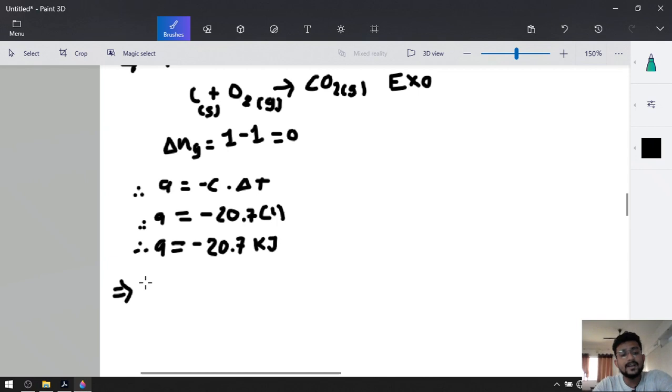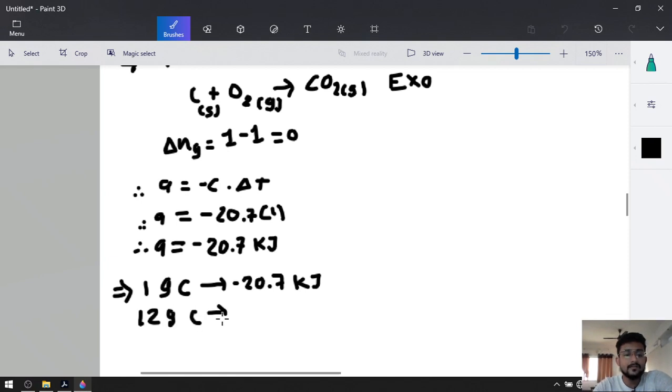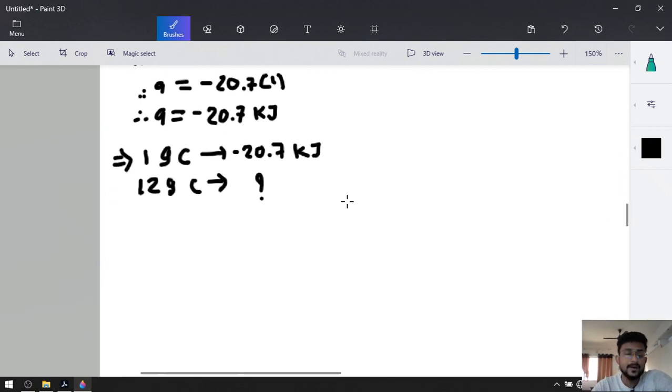Right now we have 1 gram of graphite. So 1 gram of graphite releases minus 20.7 kilojoule. So if we have 1 mole of carbon, 1 mole of carbon means 12 gram of carbon. So 12 gram of graphite will release how much heat? It will be quite simple and easy. We have to multiply in a cross.